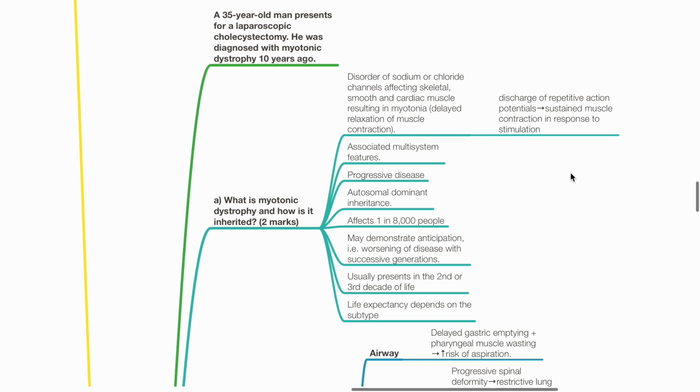This is a progressive disease with autosomal dominant inheritance. It affects 1 in 8,000 people and may demonstrate anticipation. It usually presents in the second or third decade of life. Life expectancy depends on subtype.